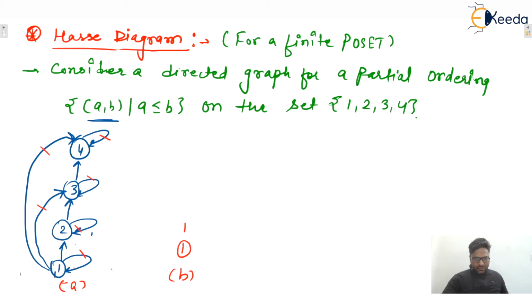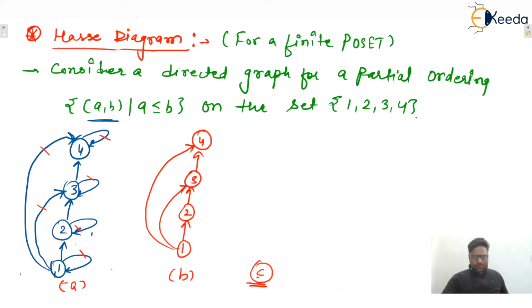So it becomes: 1 is related with 2, 2 is related with 3, 3 is related with 4. Also 1 is related with 3 and 1 is related with 4. Yes, we removed all the self loops because it is a partial order, so by default it will be reflexive. Third, because the partial ordering is transitive, we do not have to show those edges that must be present because of transitivity. So remove these transitive edges.